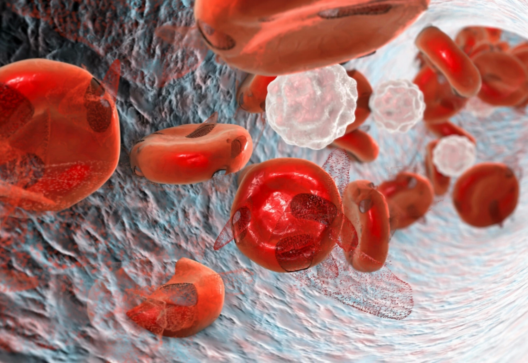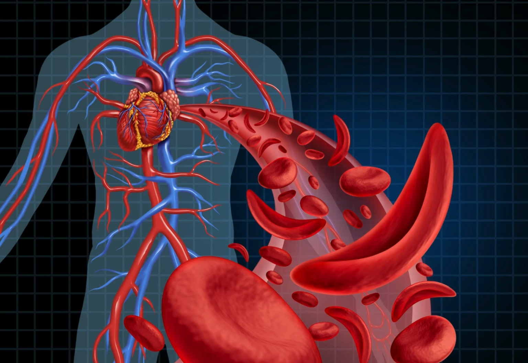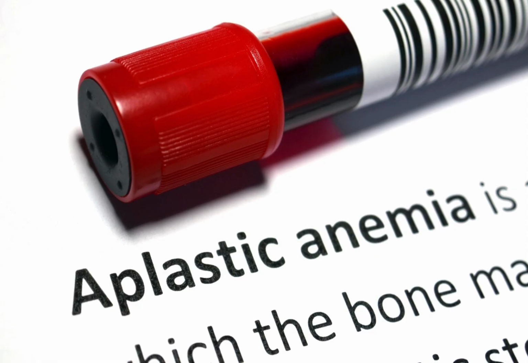Examples of these drugs include antithymocyte globulin, ATG, and cyclosporin. According to NORD, an estimated one third of people with aplastic anemia don't respond to immunosuppressive medications. If so, doctors may consider other treatments, such as hematopoietic stem cell transplantation, and a medication called Eltrombopag, Promacta.